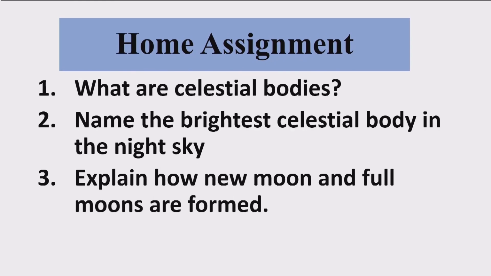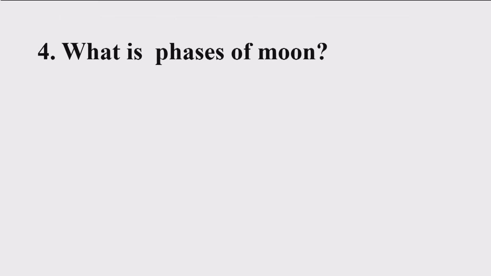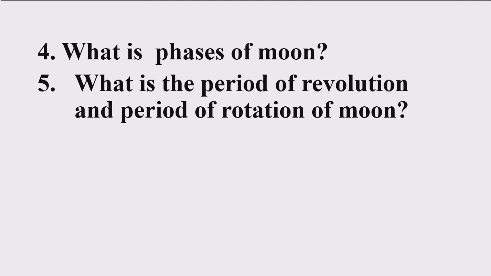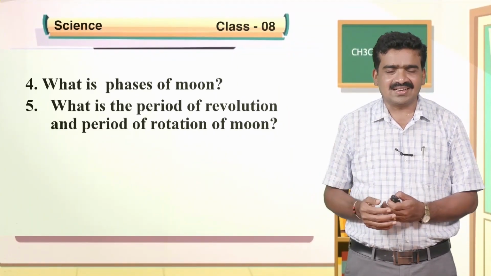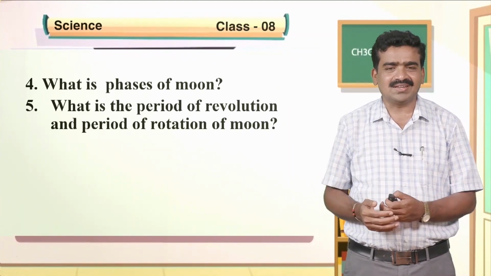The third question is, explain how new moon and full moon are formed. The fourth question is, what are phases of the moon? The fifth question is, what is the period of revolution and the period of rotation of the moon? These are the questions you have to write the answers to and show to your teachers.